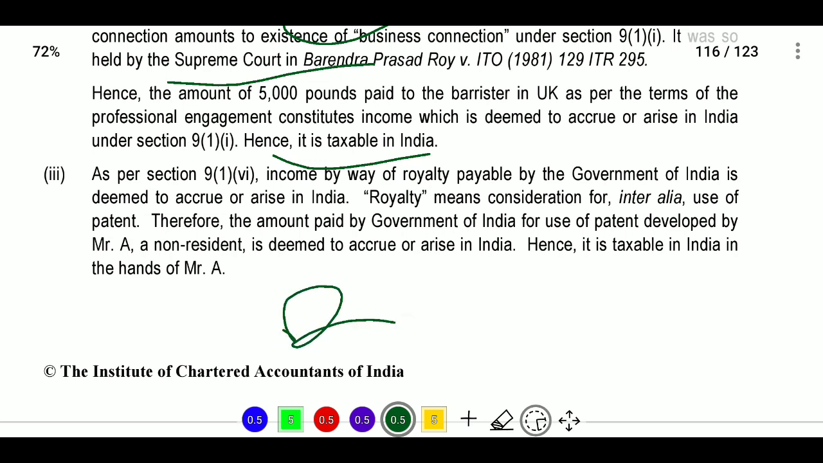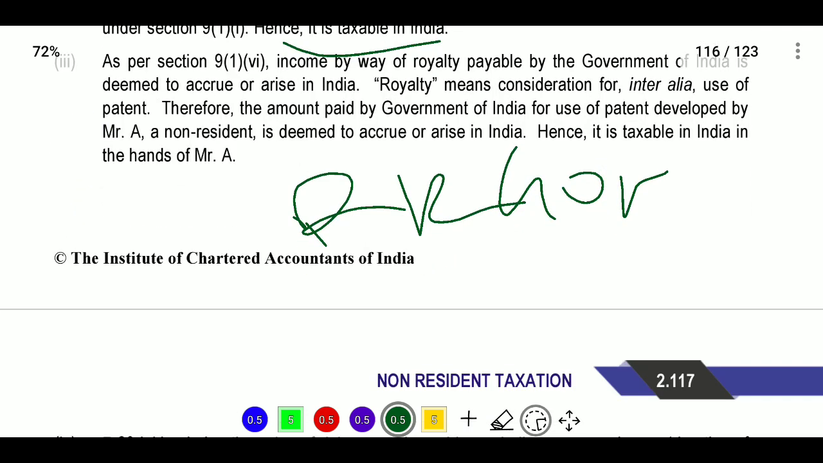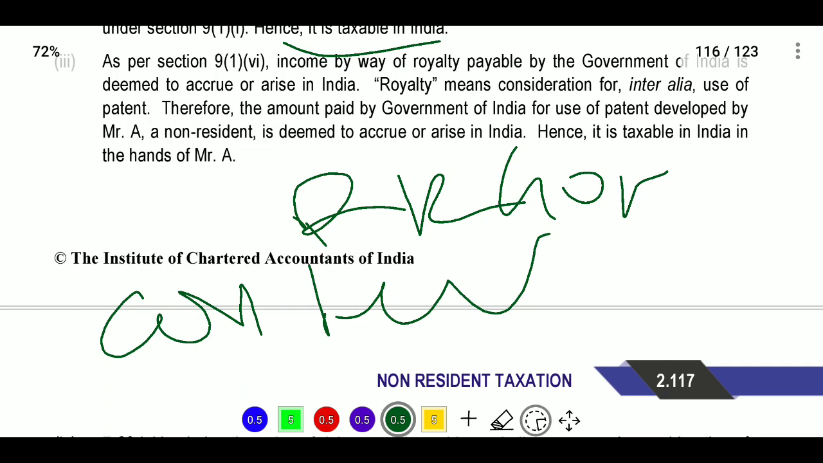Any royalty paid by Government of India is deemed to accrue or arise in India. Here, royalty means consideration for use of patent. So when the amount is paid for the use of patent, it will be treated as royalty. Therefore, the amount paid by Government of India for use of patent developed by Mr. A, a non-resident, is deemed to accrue or arise in India. Hence it is taxable in India in the hands of Mr. A.